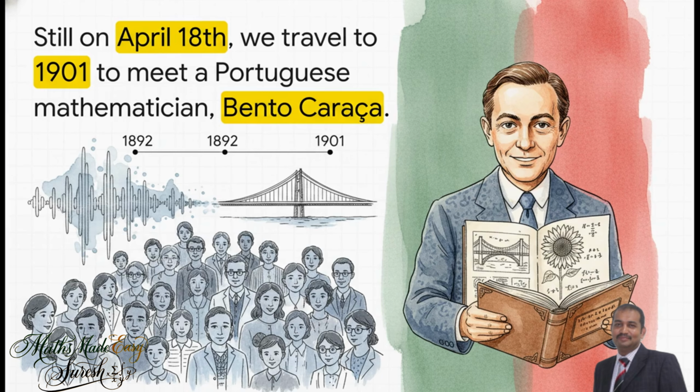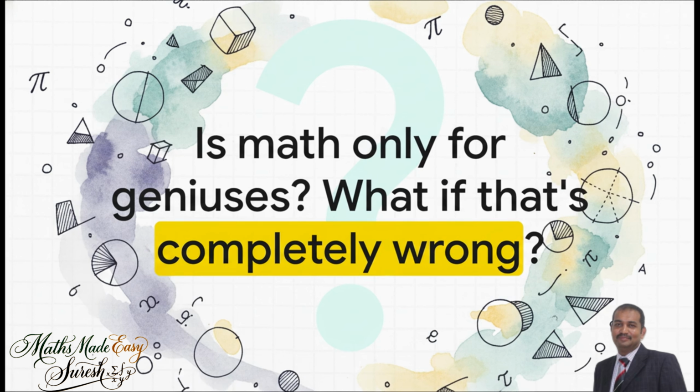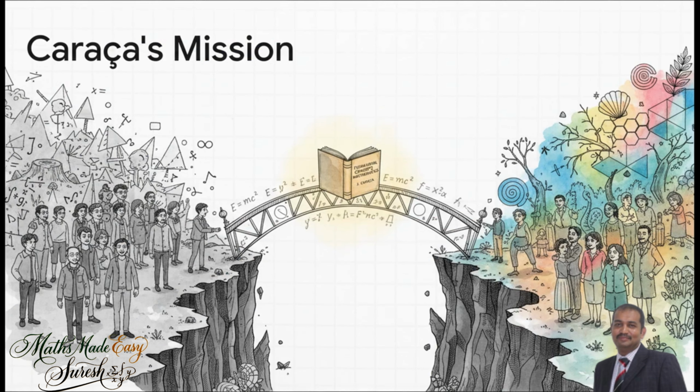Let's keep going. Still on April 18th, we're now jumping to the year 1901, where we meet a man who wasn't just a mathematician, he was the people's mathematician, Bento Caraça. Okay, this is a big one, because I think a lot of us feel this way. Does math ever feel like this impossible subject that's only for a few super smart people? Well, what if that whole idea is just completely wrong? Bento Caraça's entire mission in life was to fight that feeling.